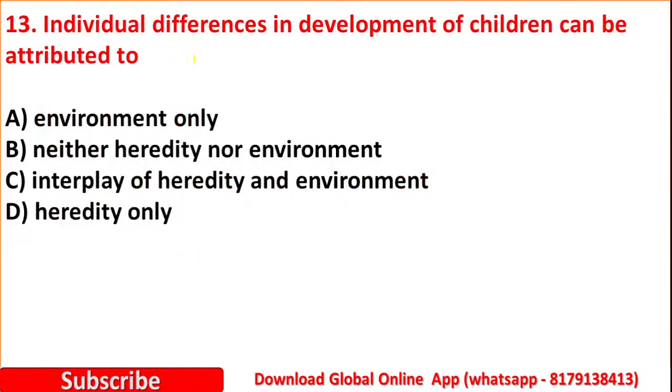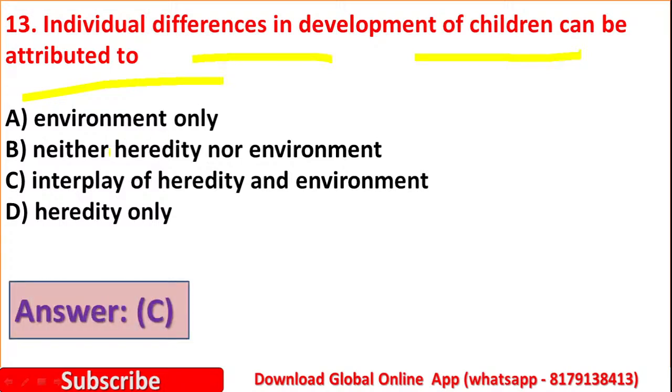Question number 13. Individual differences in development of children can be attributed to option A, environment only, option B, neither heredity nor environment, option C, interplay of heredity and environment, option D, hereditary factor only. Here the right answer is option C, interplay of heredity and environment.